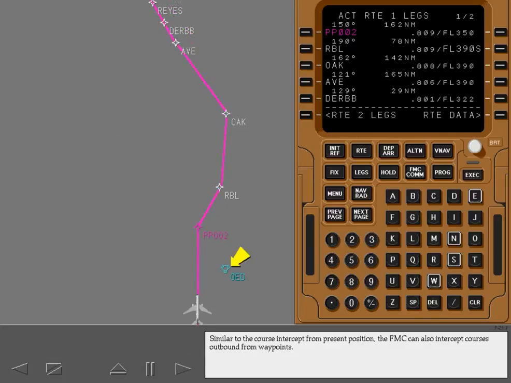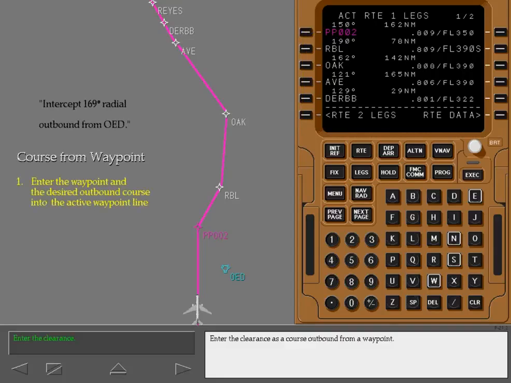Similar to the course intercept from present position, the FMC can also intercept courses outbound from waypoints. Type the waypoint name followed by the desired outbound course into the active waypoint. Enter the clearance as a course outbound from a waypoint. Enter the data as shown and select the correct key.